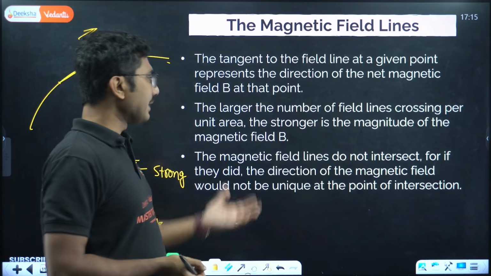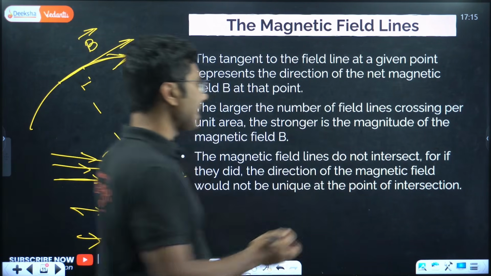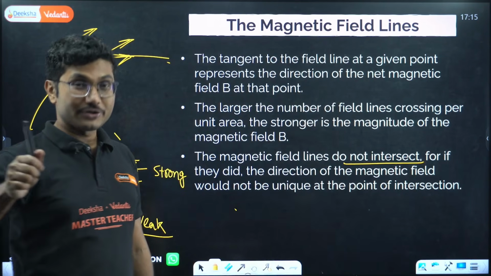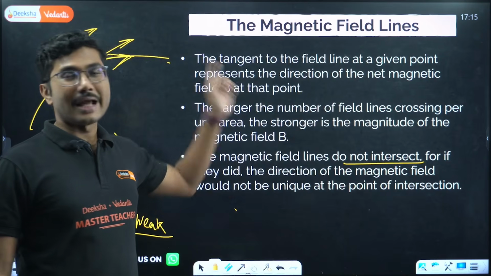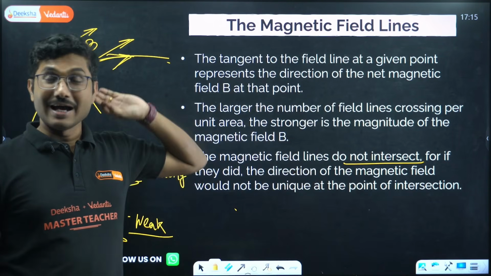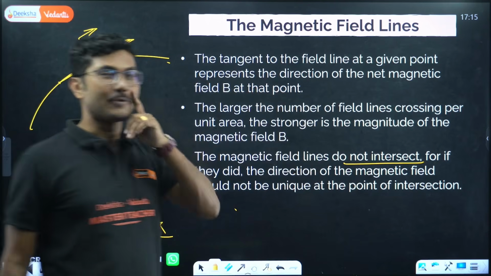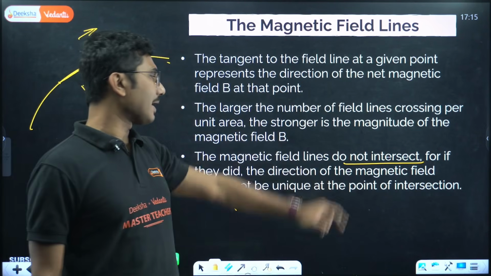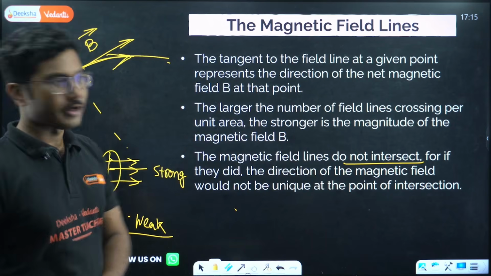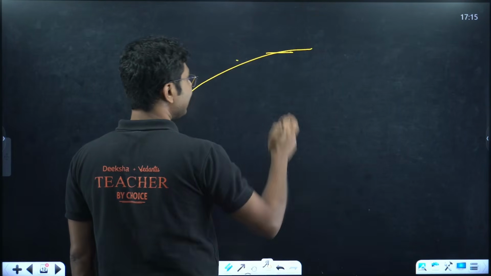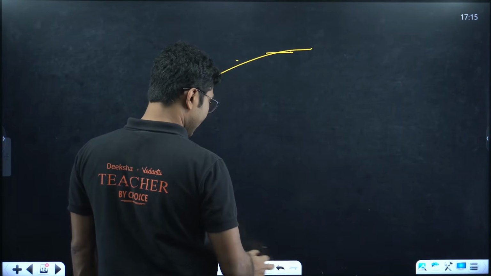The magnetic field lines do not intersect, same as electric field lines, same as the properties of equipotential surfaces. Magnetic field lines do not intersect each other no matter what. For if they did, the direction of the magnetic field would not be unique at the point of intersection. So let me give you the idea once more. I discussed it in the electric field chapter, but let me tell you once more.